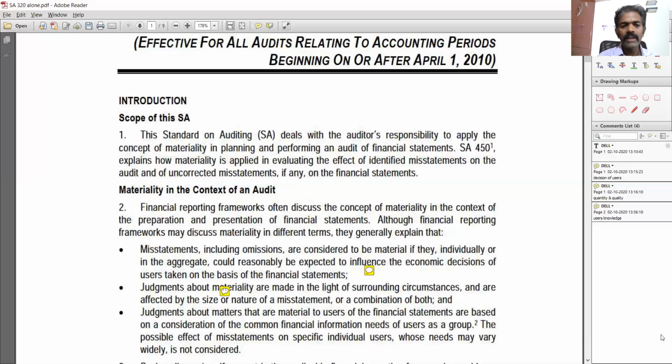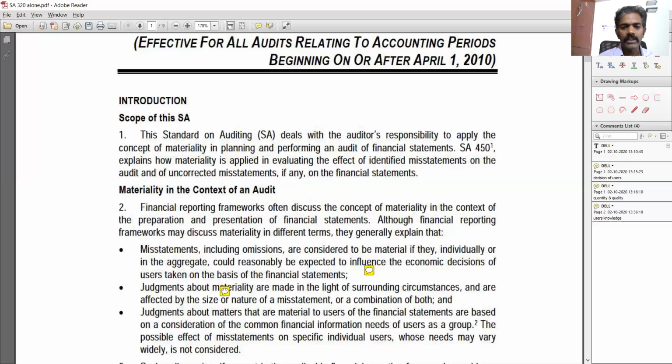Judgments about matters that are material to users of the financial statements are based on a consideration of the common financial information needs of the users as a group. So the auditor clubs every user as a common user, and he mentally creates a group for them and then says that this is what they will be interested in, this is what they will not be interested in, and this I need to report.